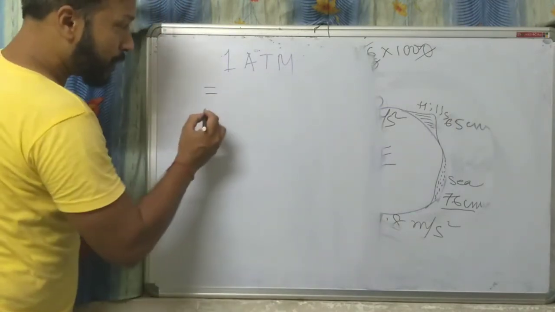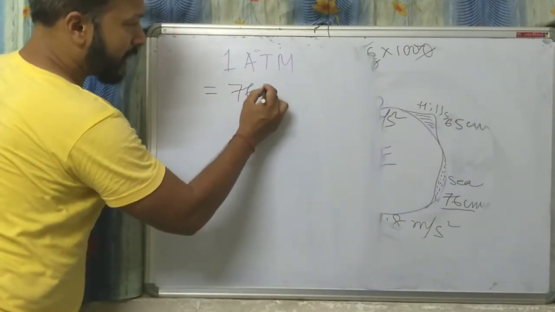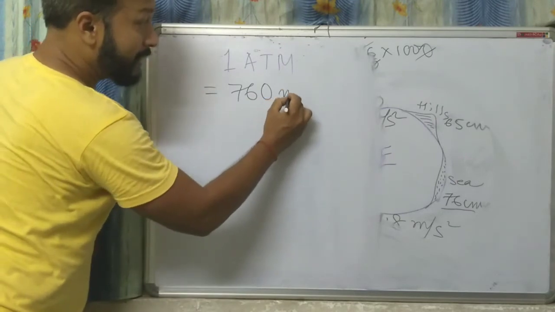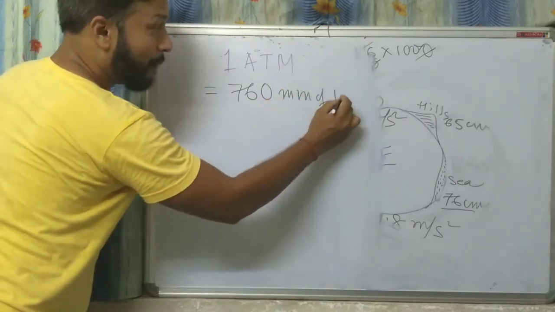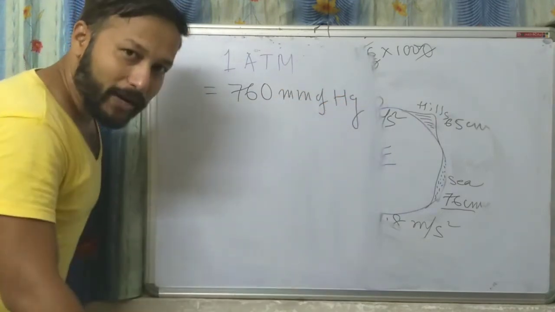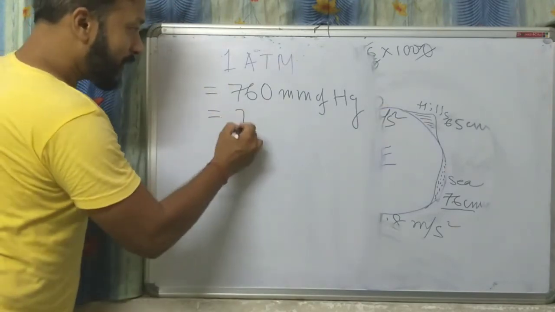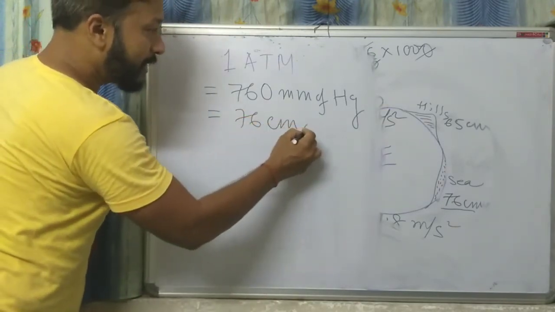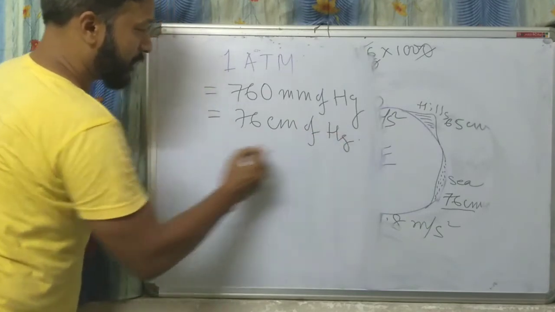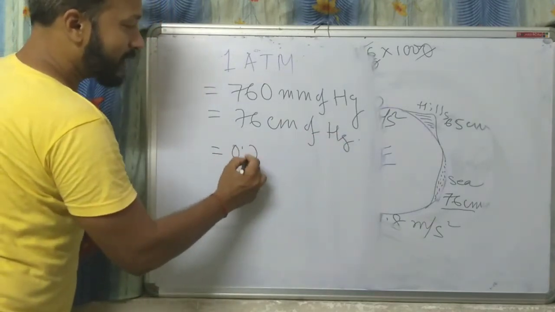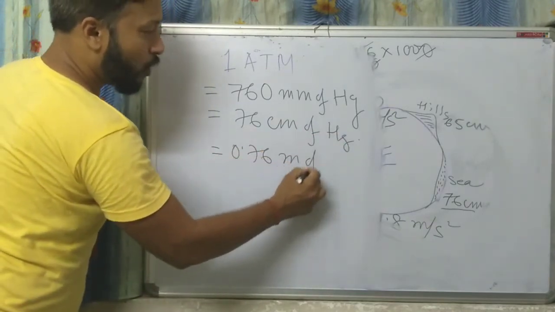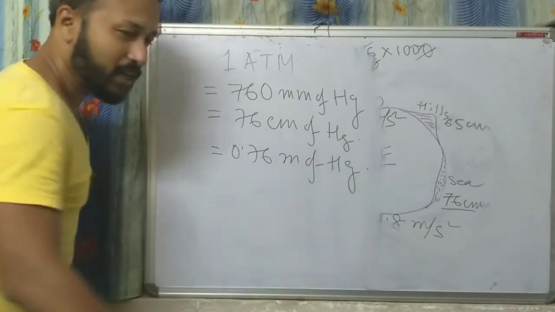1 atmospheric pressure means 760 millimeter of mercury pressure, or 76 centimeter of mercury pressure, or 0.76 meter of mercury pressure.